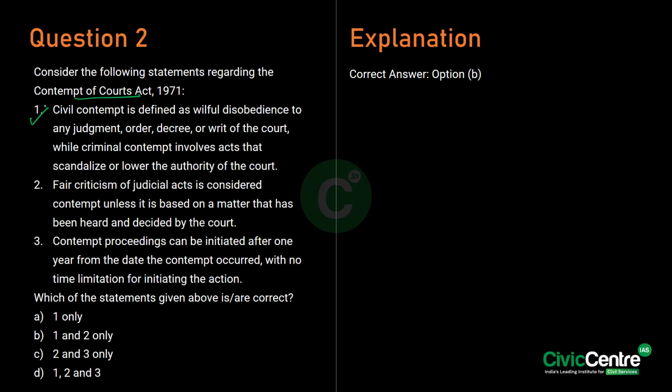See, fair criticism of judicial acts, if based on decided matters, is not considered contempt. The courts can act on contempt cases through a motion from the Advocate General or on their own motion. Hence the second statement is also correct.